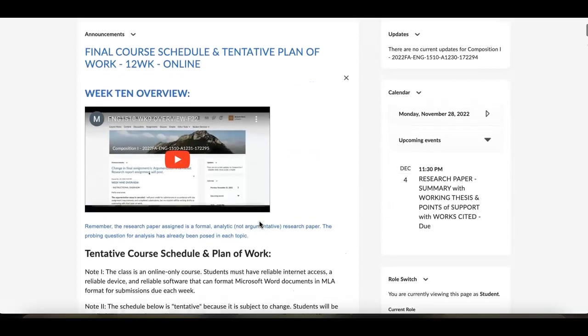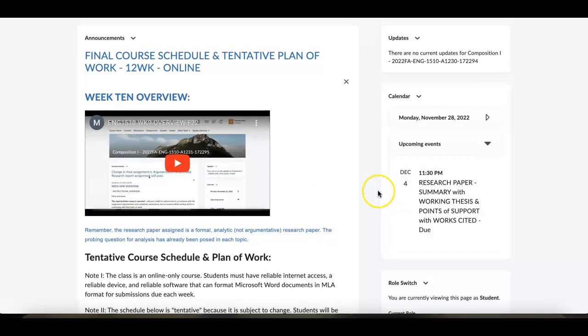This overview for the week is going to be a little shorter because inside the Dropbox I've included instructions, including an instructional video, covering everything for this particular assignment and the assignment shift. It doesn't change anything about what you're doing in terms of research. It changes the topics and the focal point. This takes it from an argumentative approach to a strictly analytic approach, and you'll get that in its entirety in this Dropbox.